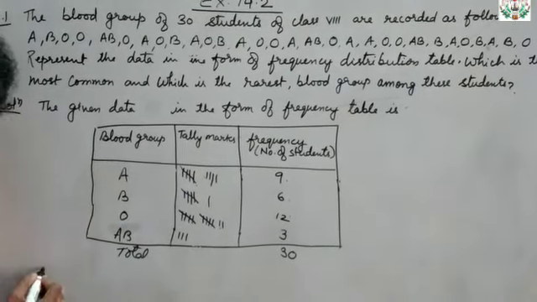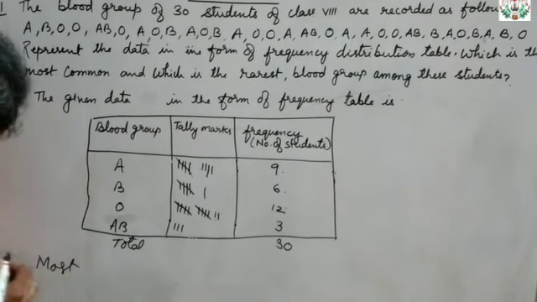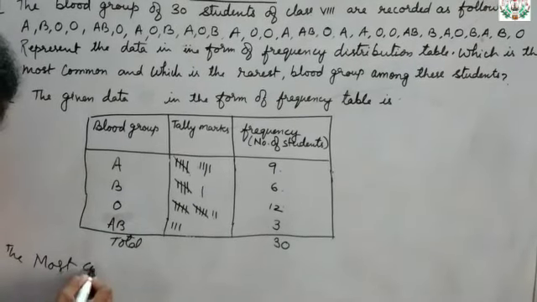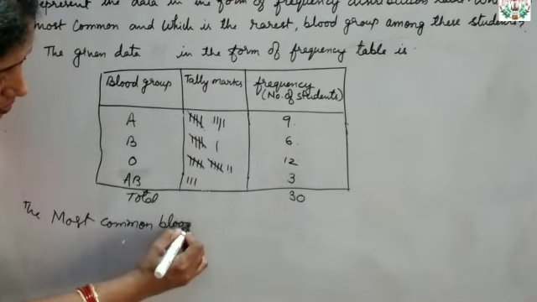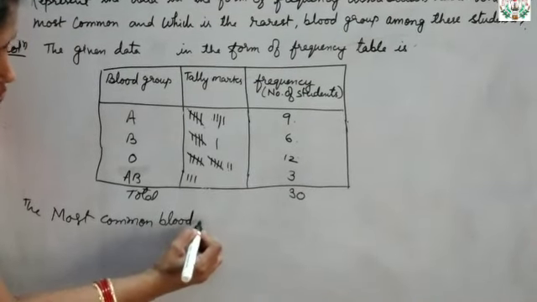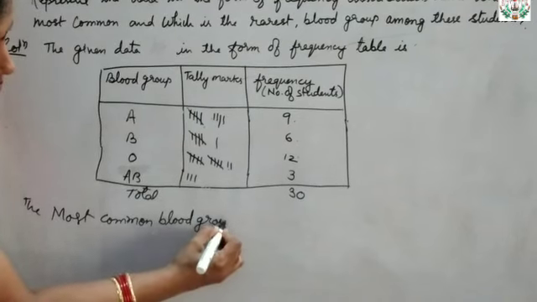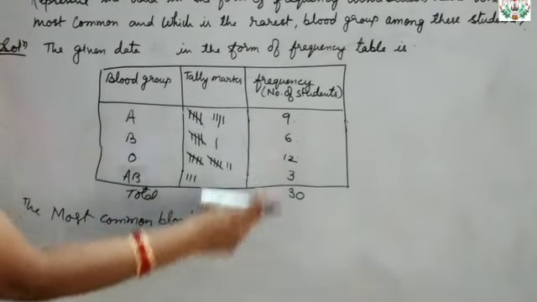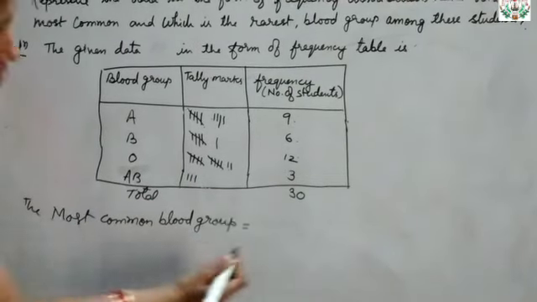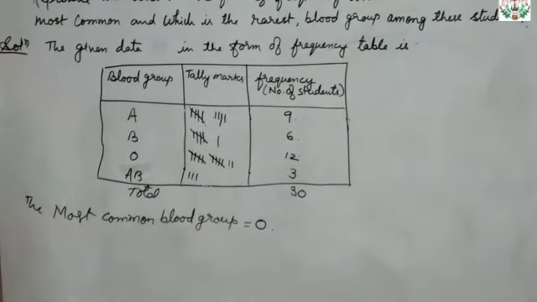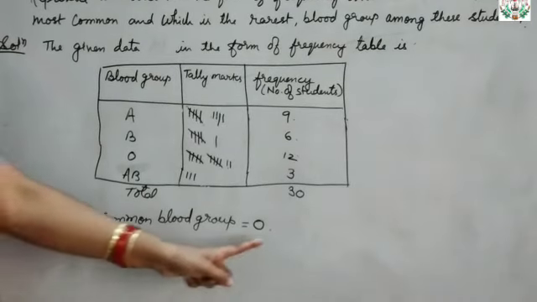Now see the most common blood group is what? See which blood group most of the students are there. Maximum number of students are there in which group? You can see 12. So 12 means which blood group? O. So you can write O. Okay. Most common blood group is O.